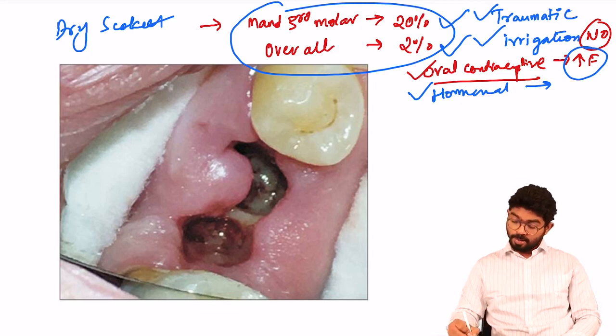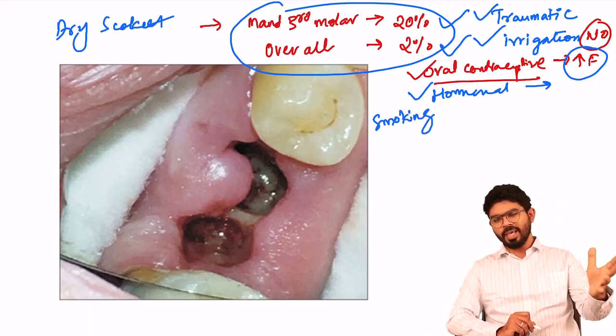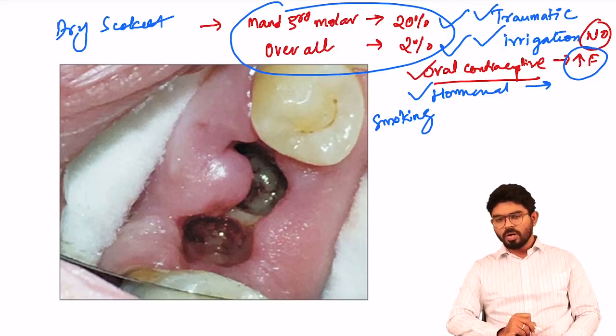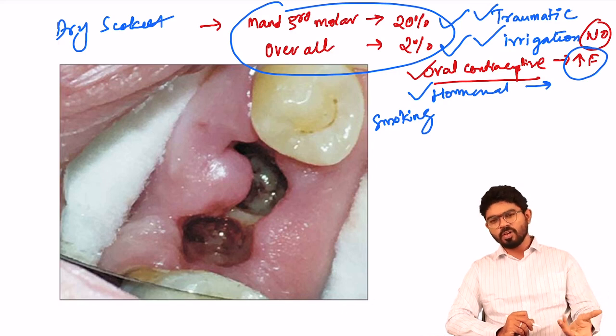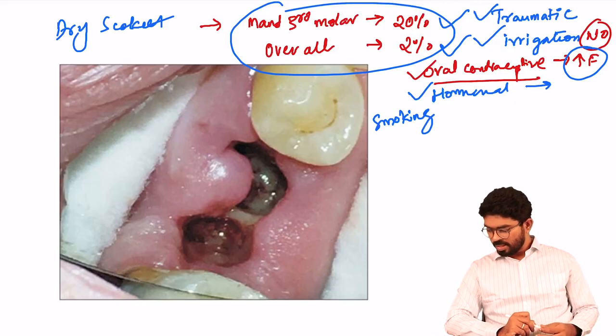The next one, the most common thing that we encounter in the clinical scenario, is smoking. It is most common in males, who smoke and come with a dry socket complaint. Or maybe any foreign body or any sort of thing left over during extraction. All these are the primary etiologies for the occurrence of dry socket.